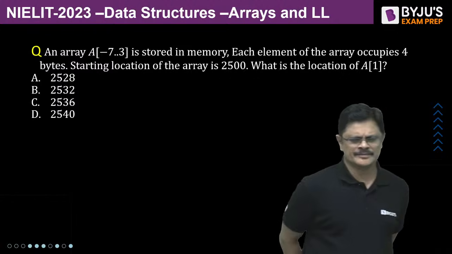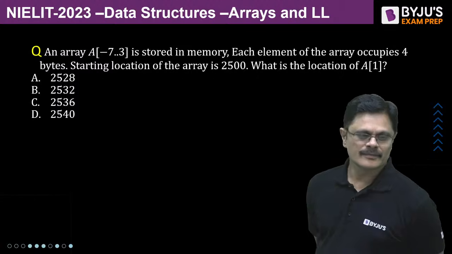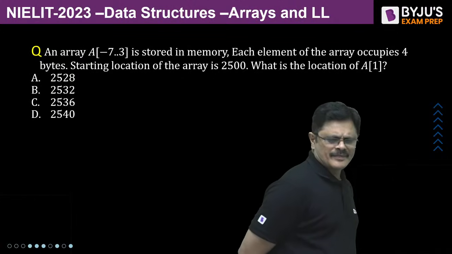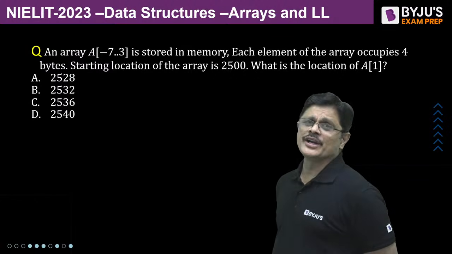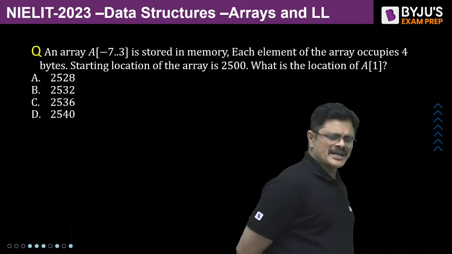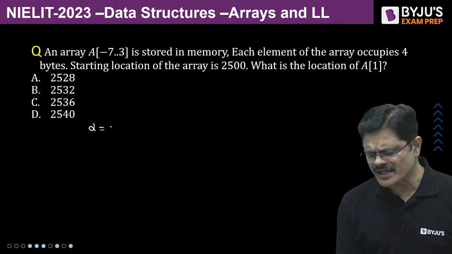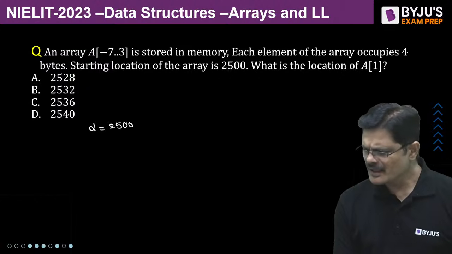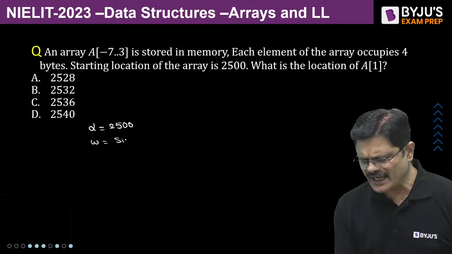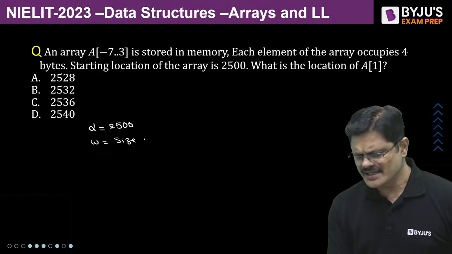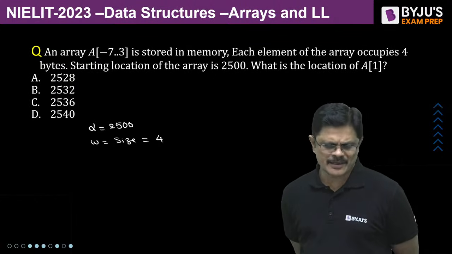The next question. Suppose you have an array where the indices start from -7 and go up to 3. It is stored in memory. Each element of the array occupies 4 bytes. The starting memory location address is 2500. Each element of the array occupies 4 bytes, that is the size of the array element. You can say K or W. Size of each element is 4 bytes.